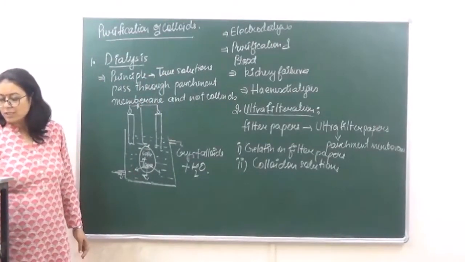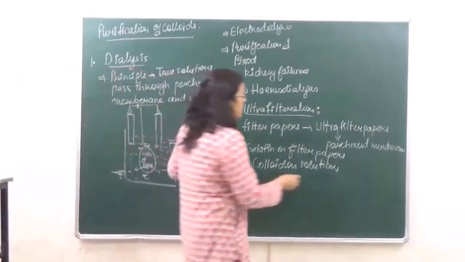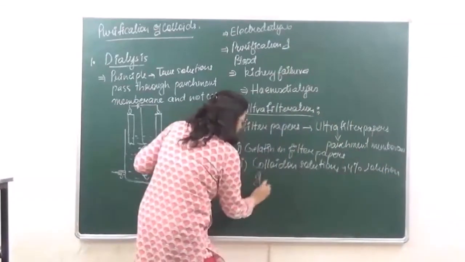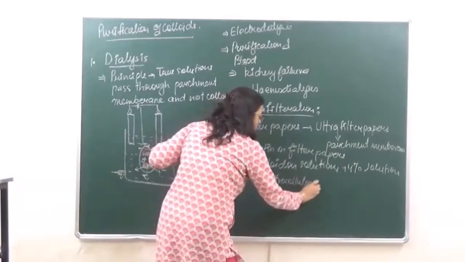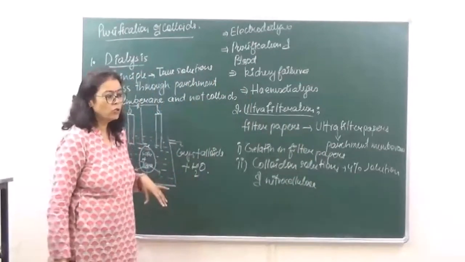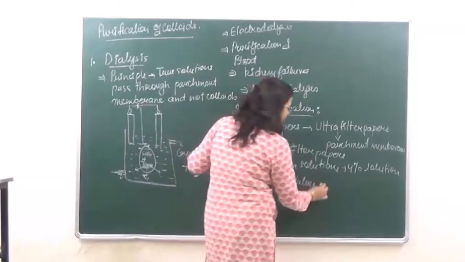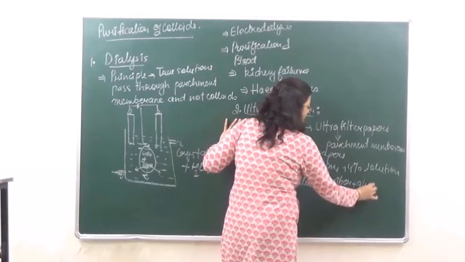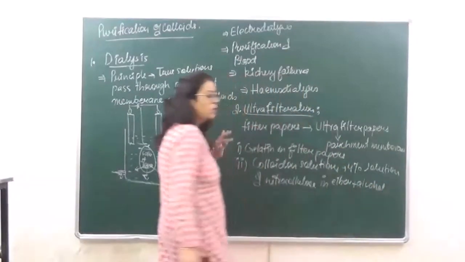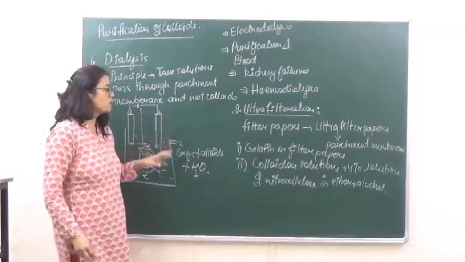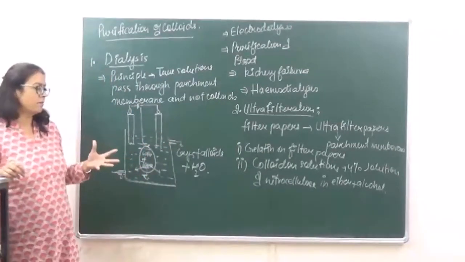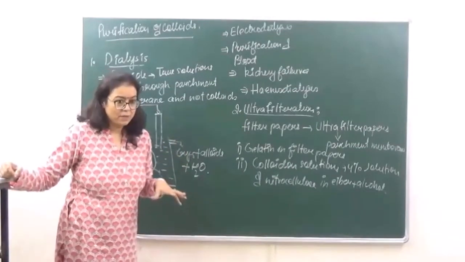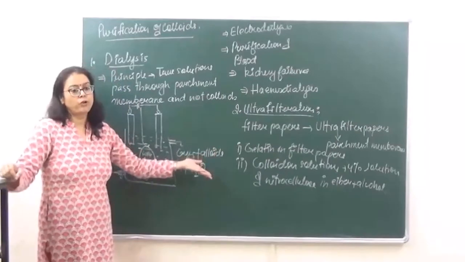The colloidal solutions are generally a 4% solution of nitrocellulose, okay, which is prepared in a mixture of ether plus alcohol. So what we are doing in this process is that we are taking ordinary filter paper, then we are dipping that in formaldehyde, right, and then we are dipping it in colloidal solution.